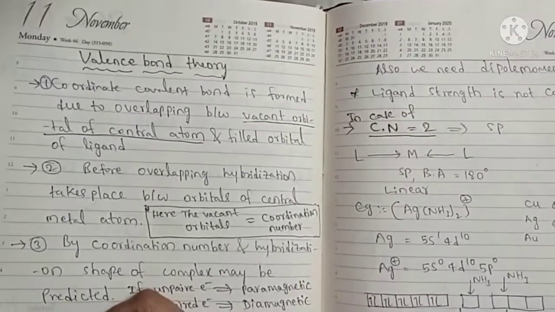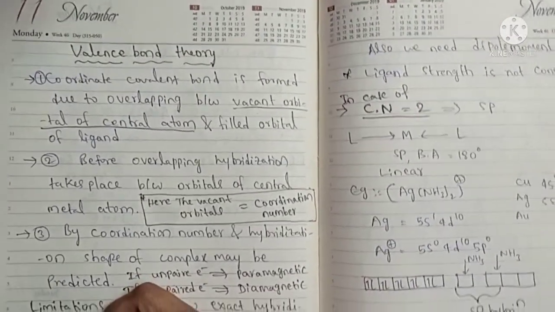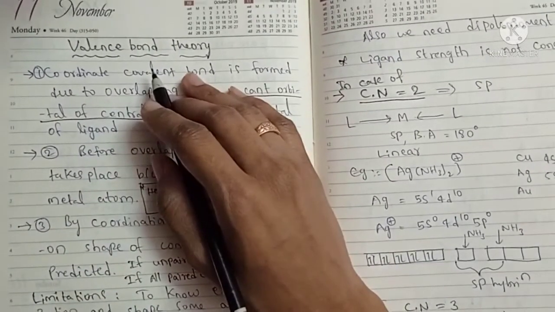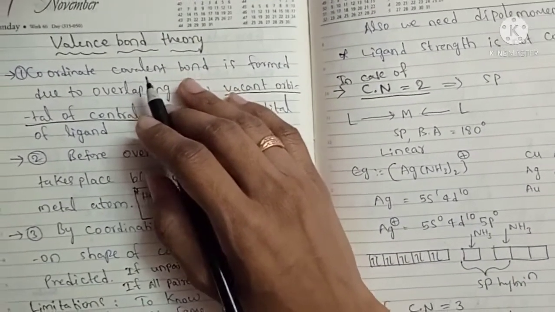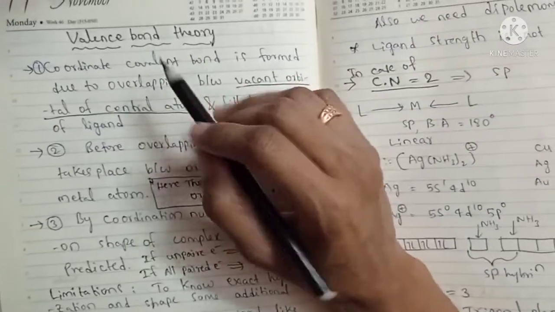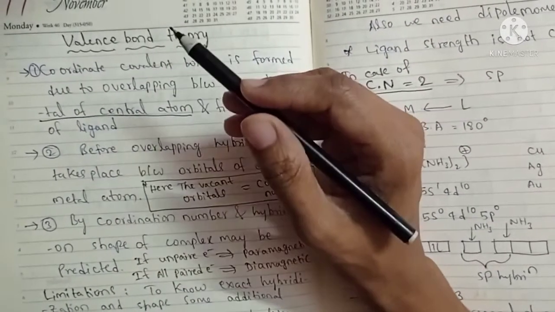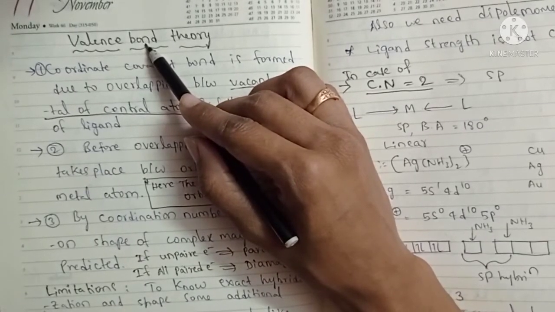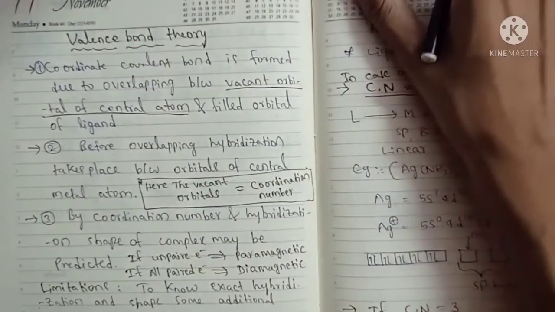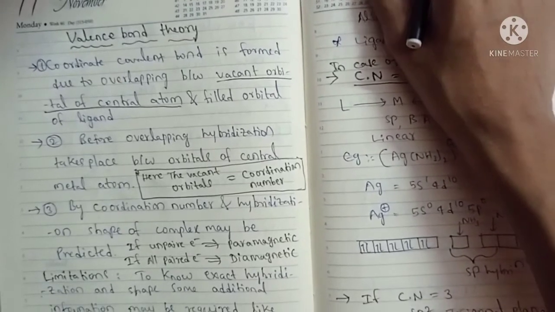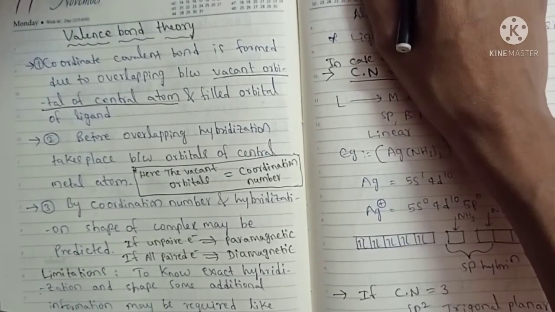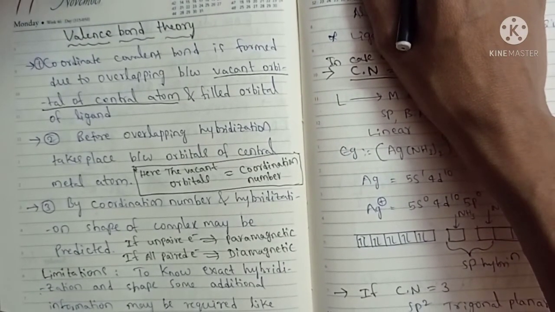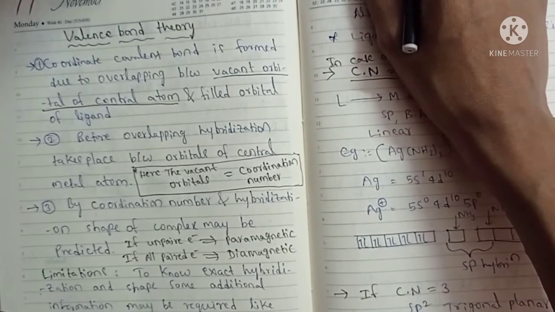And next, valence bond theory. It is a very important theory. We have seen valence bond theory in first year chemical bonding also. Do you remember? In chemical bonding we saw the postulates of valence bond theory. A covalent bond is formed by overlapping of orbitals.